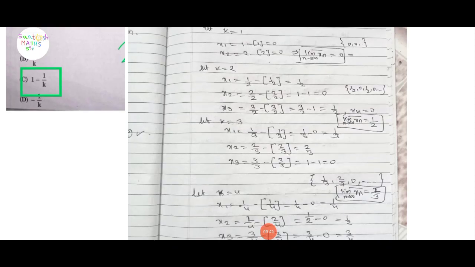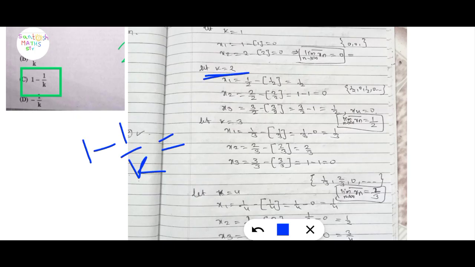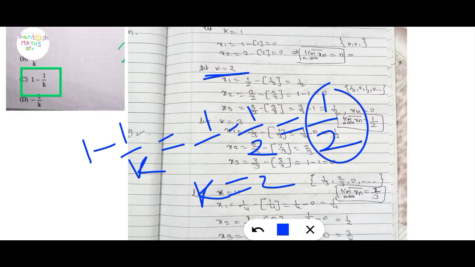A, B, D are discarded. Let us check option C, which is 1 minus 1 upon k. Put k is equal to 2: 1 minus 1 upon 2 equals 1 by 2. When k is equal to 2, we get 1 by 2, so this is correct.